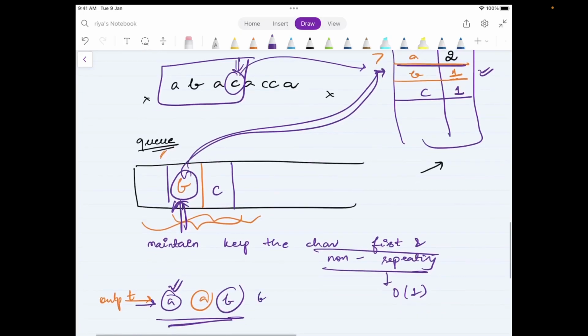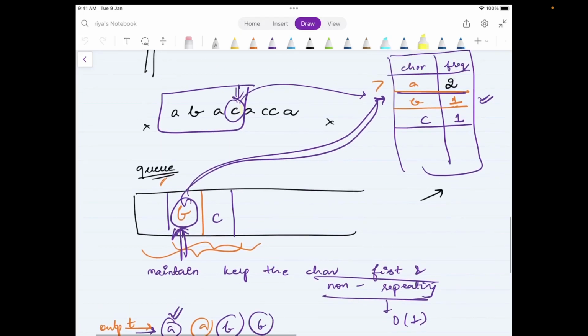So the answer is B, which is correct, because if I consider this string, both B and C are non-repeating characters, right? So both are candidates for the answer. But I told you, in the front of the queue, what do you put? The first non-repeating character. So that's why B is the output over here. Let's do something else. Let's add B over here as well.